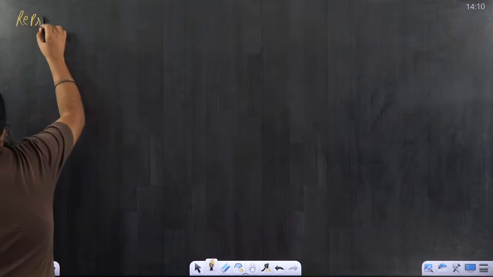Okay. Now let's come to the next concept, which is related to the representation of a vector. Sir, we know now what a vector is. You have told us the definition of a vector, but how do we represent a vector pictorially? So the next topic is representation of a vector.